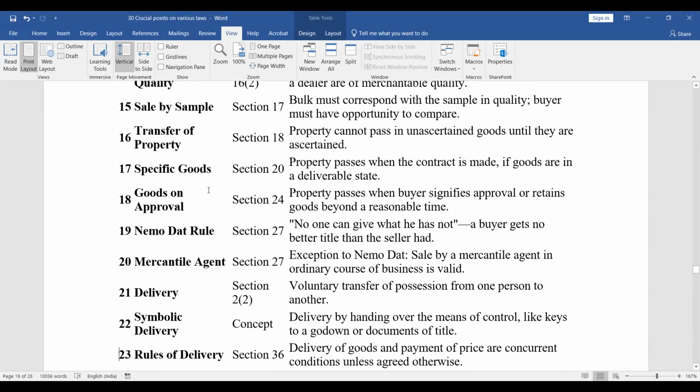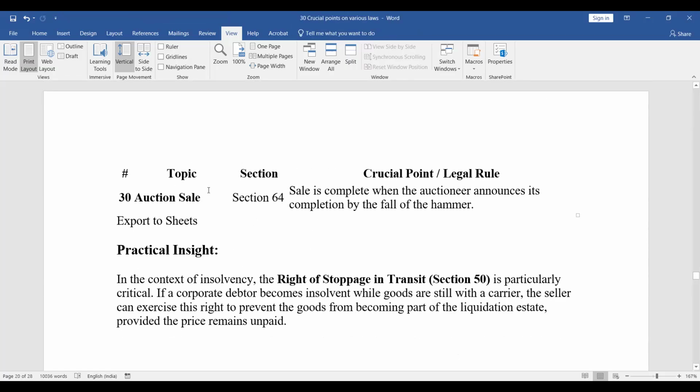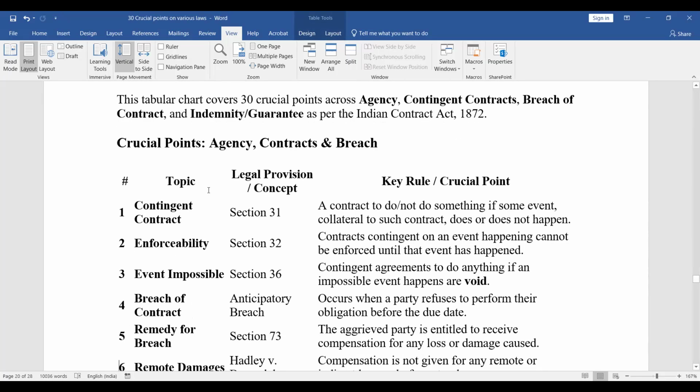They can ask you questions on this, and then they can ask questions on the rights of an unpaid seller. The unpaid seller has the right to retain possession of goods until payment, stoppage in transit, right of resale, and suit for price. So these are the main important things which we have to remember in case of sale of goods. Now regarding contracts, let us see the main points.